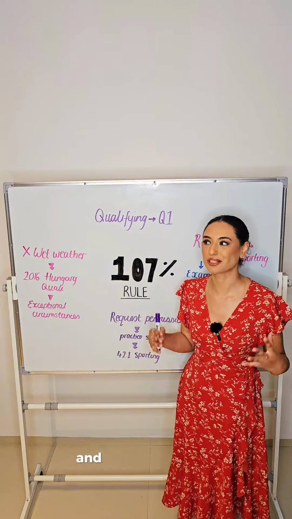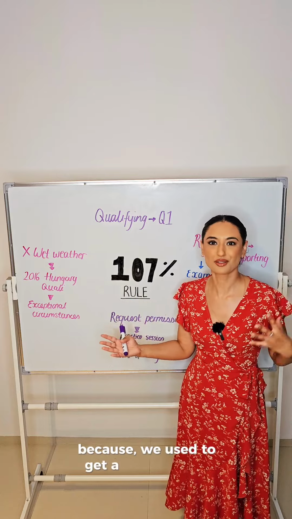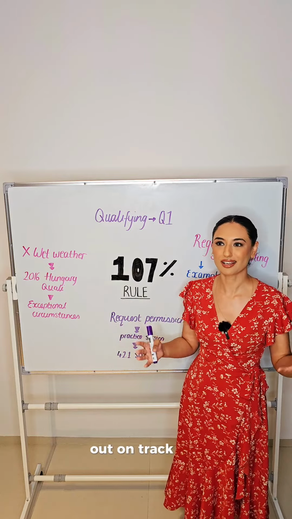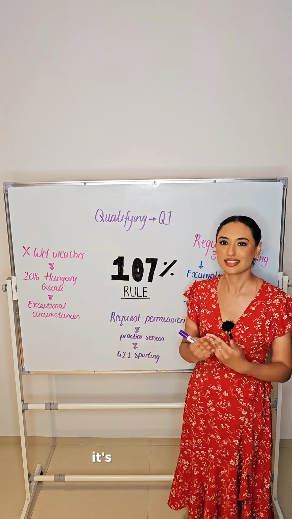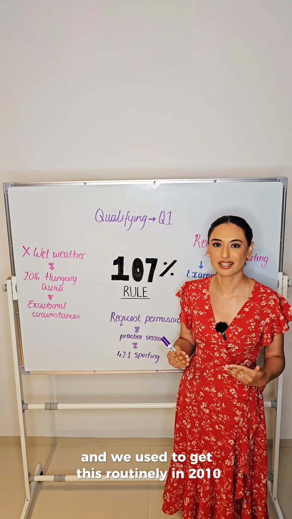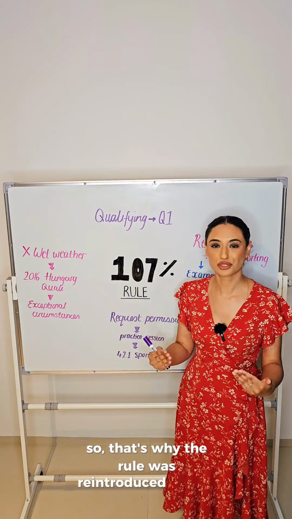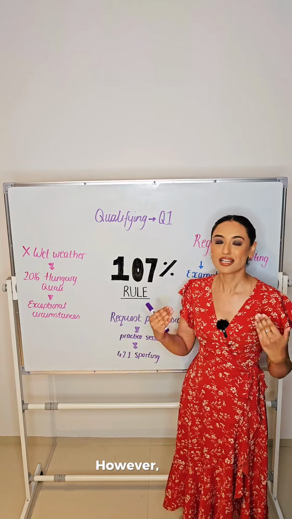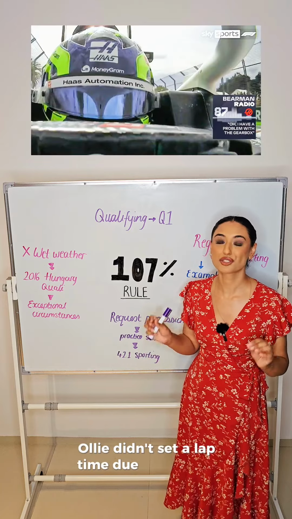of the fastest lap. And it's all to do with safety because we used to get a lot of slower cars out on track, and compared to the fastest cars, it's a hazard. It's very, very dangerous. And we used to get this routinely in 2010. So that's why the rule was reintroduced in 2011. However, today, Ollie didn't set a lap time due to gearbox issues.